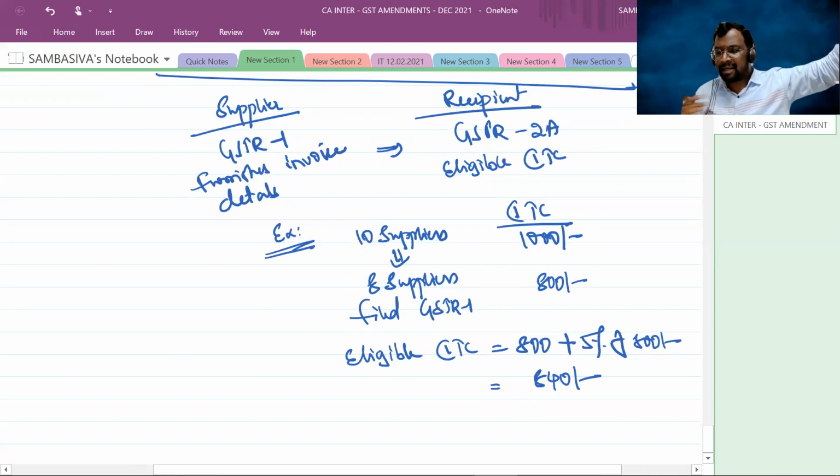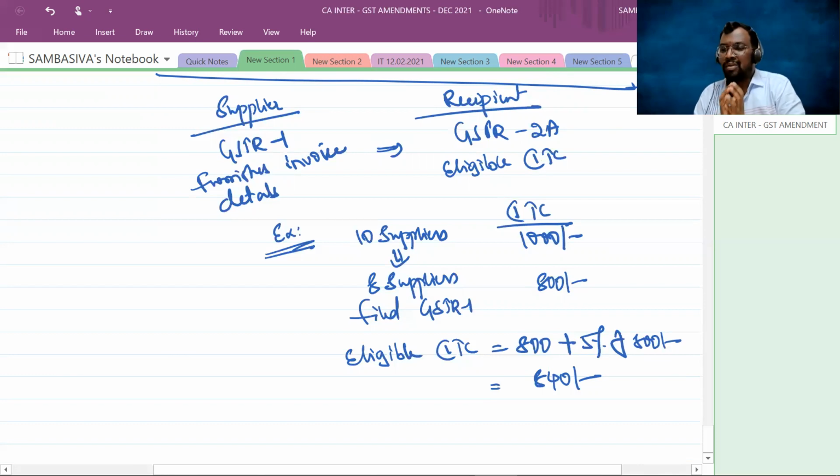Suppose that I, being the recipient, bought the goods from the supplier on the very first day of April. So the recipient who bought the goods in the month of April has to wait till the month of July. Right? It's a harsh provision on the recipient.